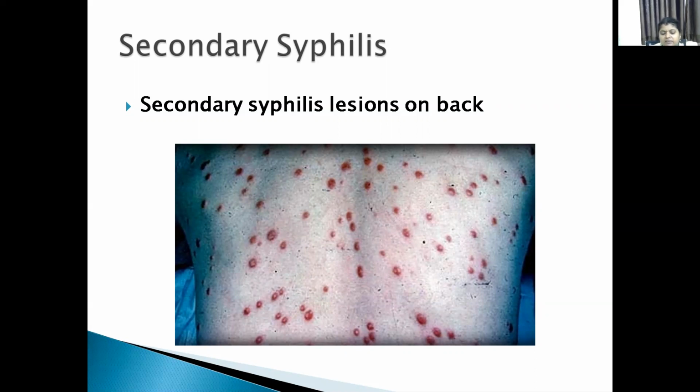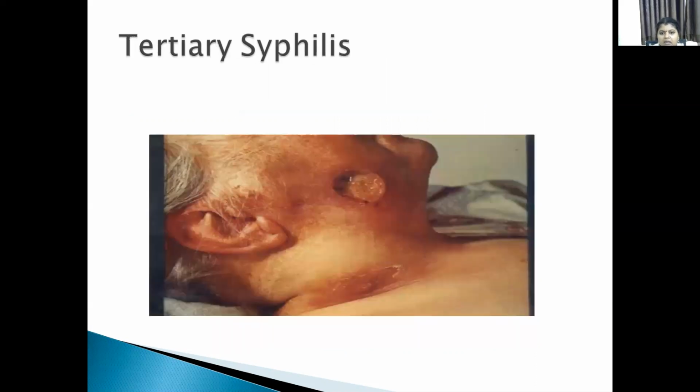After this period of latent syphilis, most cases have a natural cure. Only in some cases do we see tertiary syphilis. In tertiary syphilis, the clinical manifestations include cardiovascular involvement, including the presence of aneurysm, chronic granulomatous lesions like gummata, and sometimes neurological involvement.